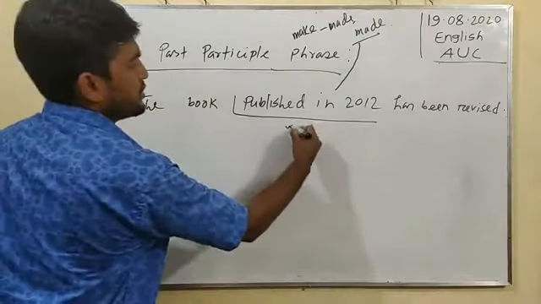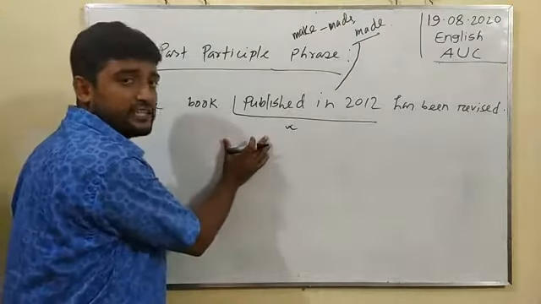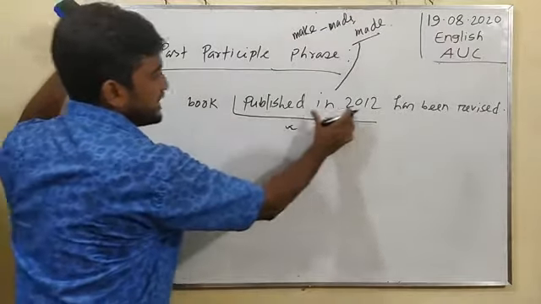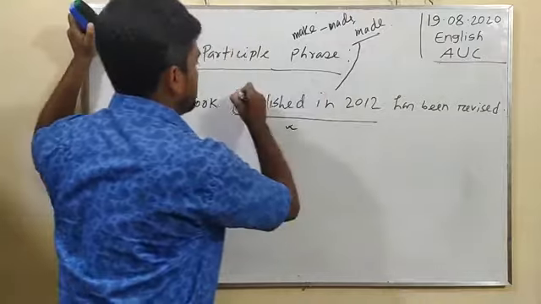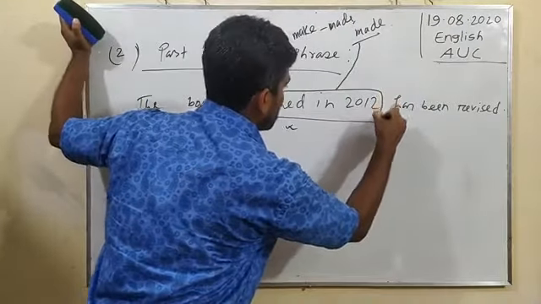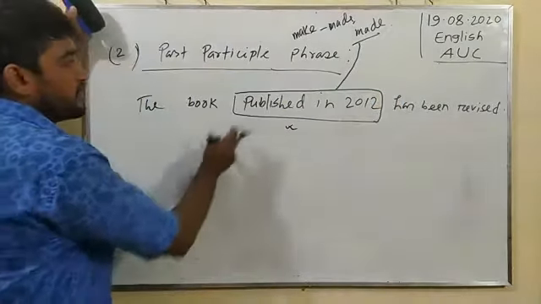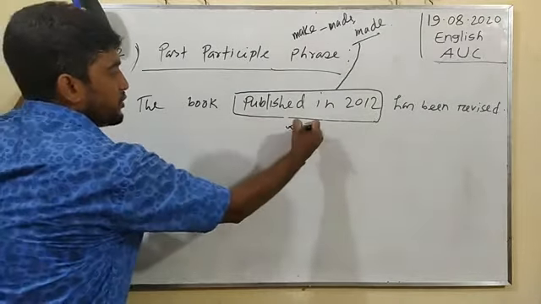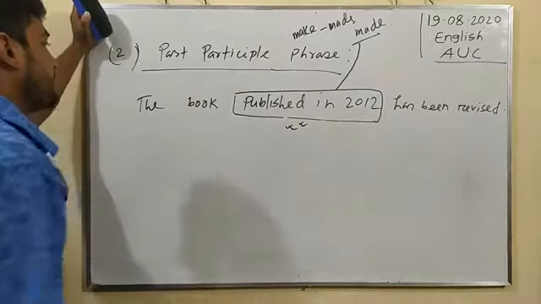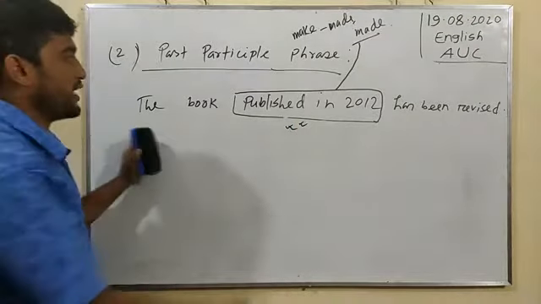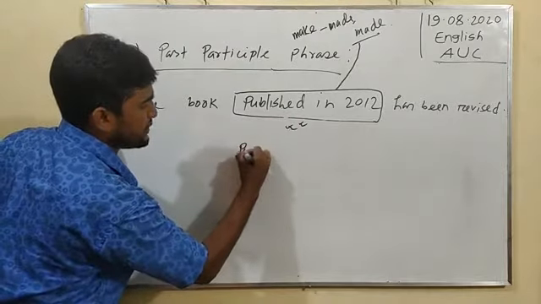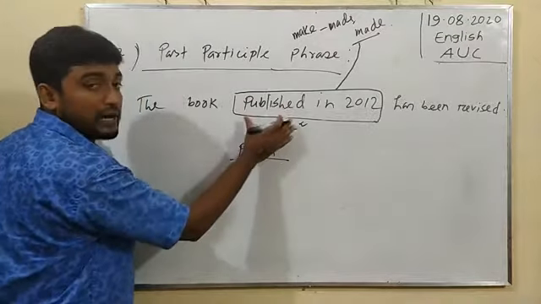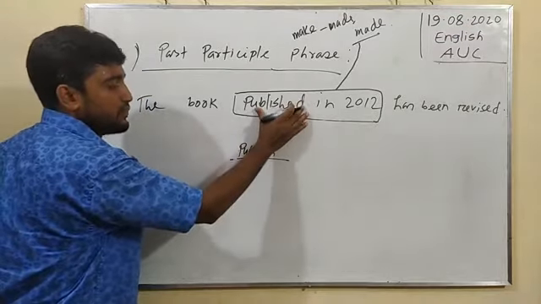It is called the present perfect tense of passive voice. If we omit such a part from the sentence, there will be no problem to indicate a meaningful sentence. Published is the past participle of the verb.